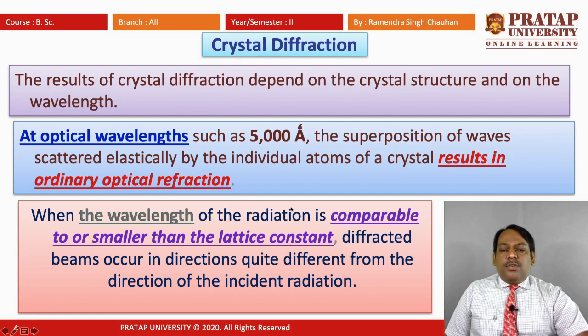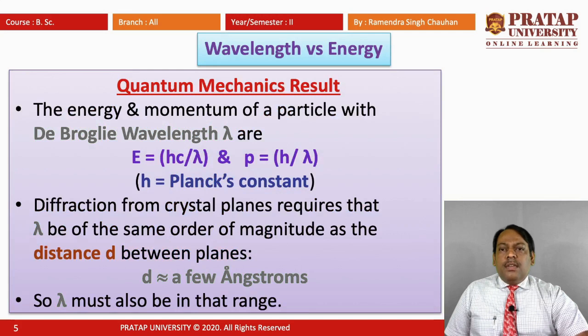What is lattice constant? Lattice constant is the spacing between two lattices, or we can say interplanar spacing. When we have two consecutive crystal planes, the distance between these two consecutive crystal planes is called the lattice constant, or simply we can say the lattice spacing is called the lattice constant.